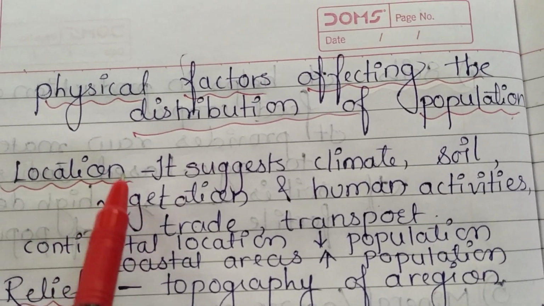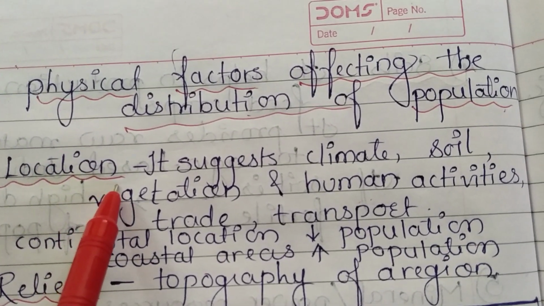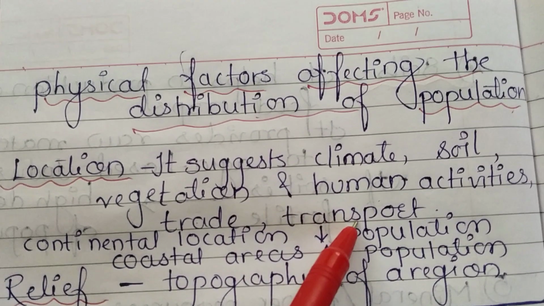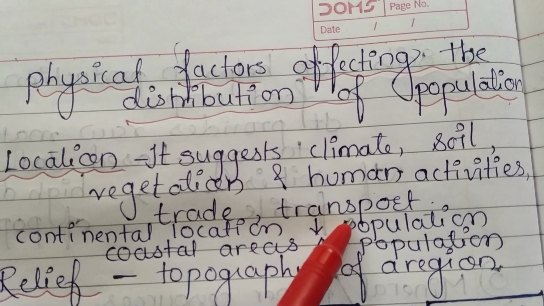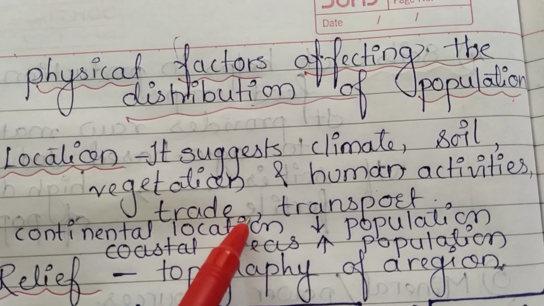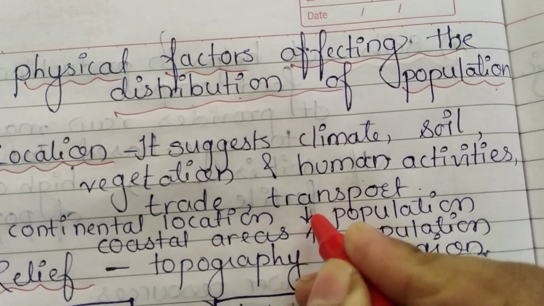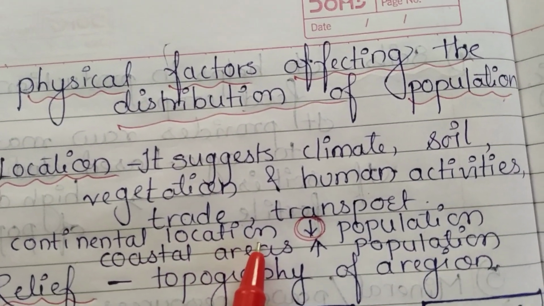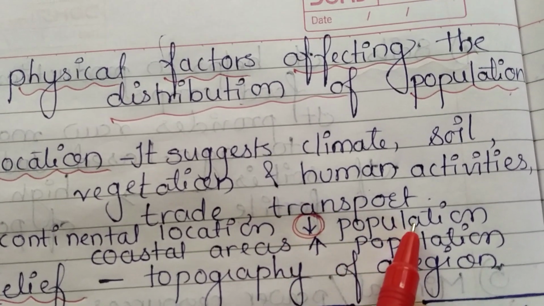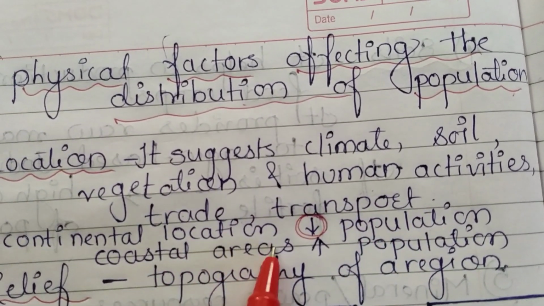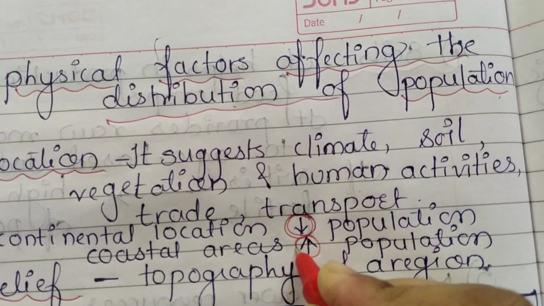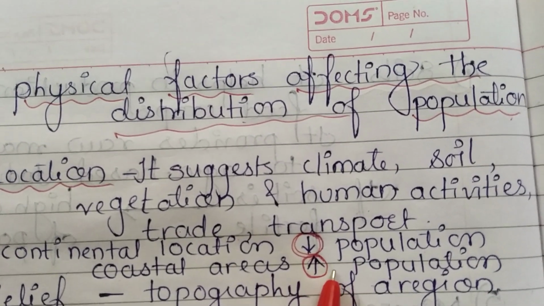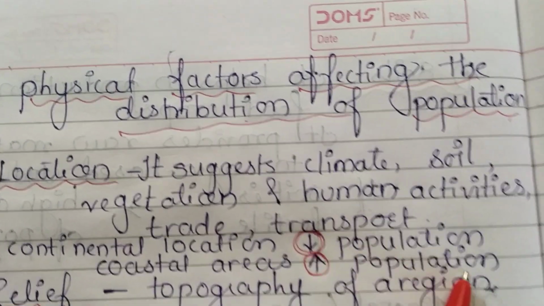Location totally depends on the altitude and latitude of a particular region. Based on this, trade and transportation also vary. Now, continental locations always have a low density of population. Wherever the location is continental, there is less population, whereas coastal areas, the areas near the beach or near water resources, always have a high density of population.